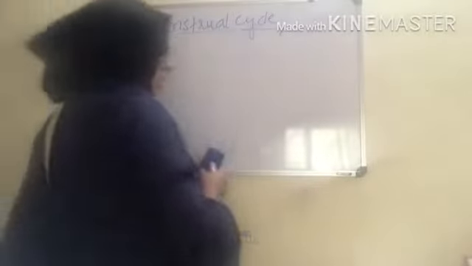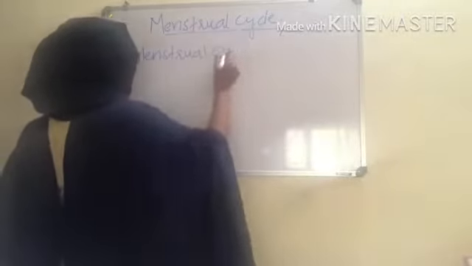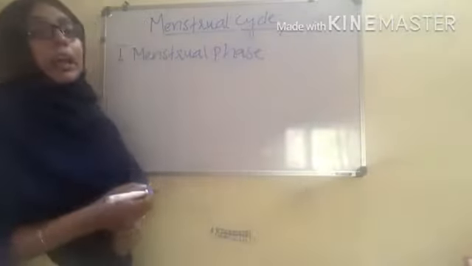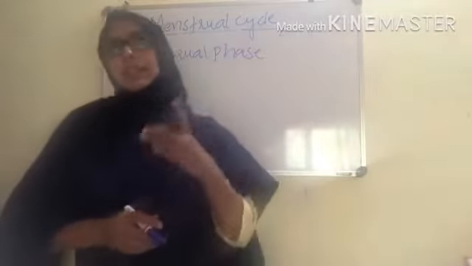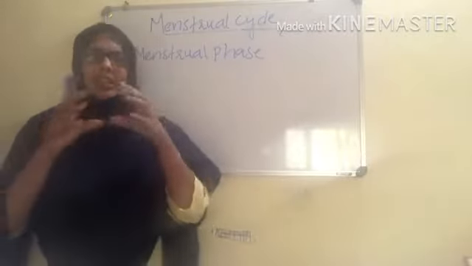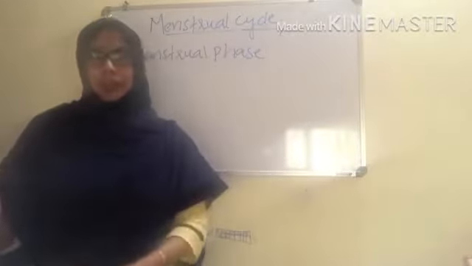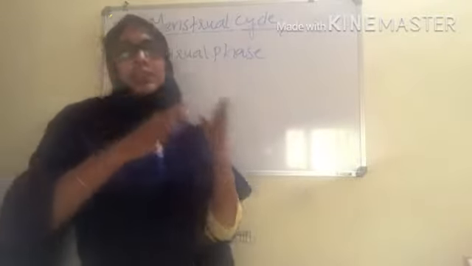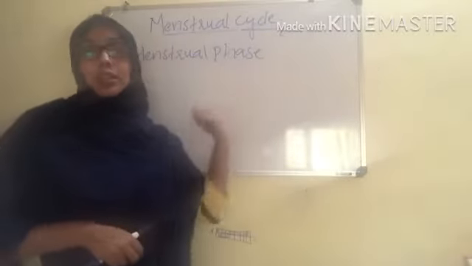So the cycle starts with the menstrual phase, I'm so sorry, the menstrual phase, followed by the follicular phase, then the ovulatory phase, then the luteal phase. So altogether we can say the ovulatory phase and the luteal phase can be coined together, but in total it would be 4. So I am drawing your attention towards this area.